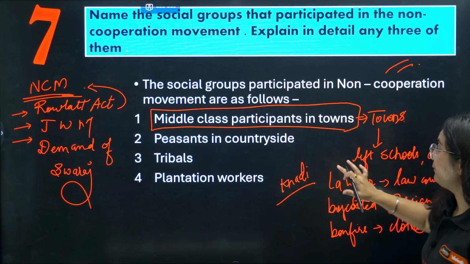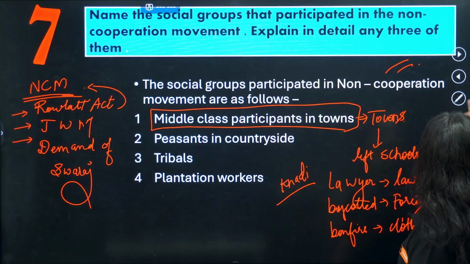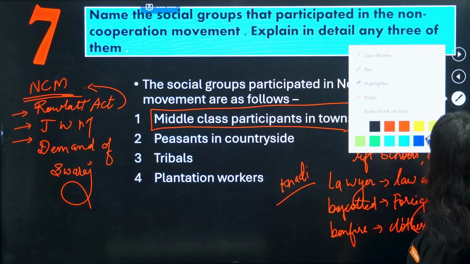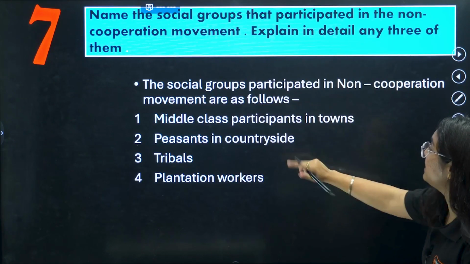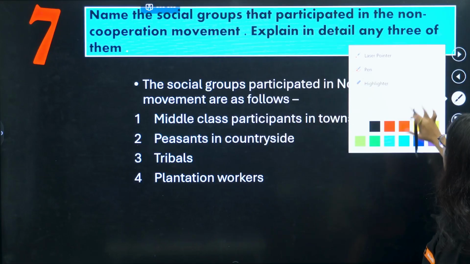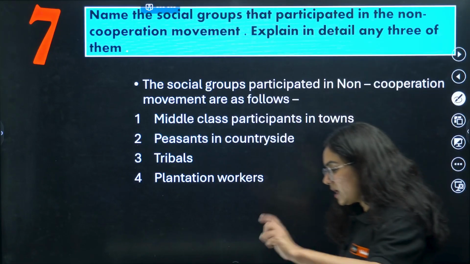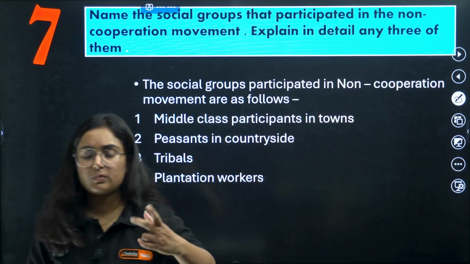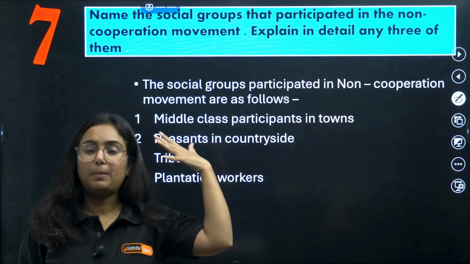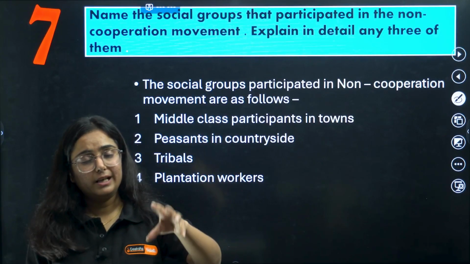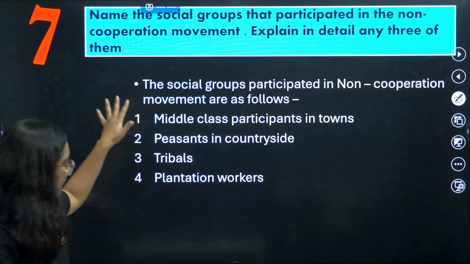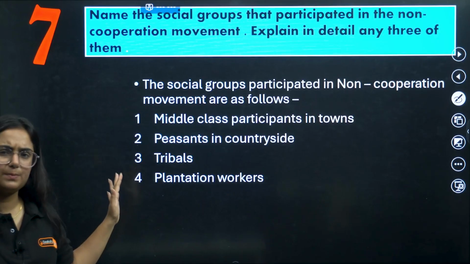Okay, I have given you the explanation of the same here. Moving to the next one, that is peasants in the countryside. Now pay attention, this question can come in two formats. Name the social groups that participated in the non-cooperation movement. We can name them directly and then explain about them.